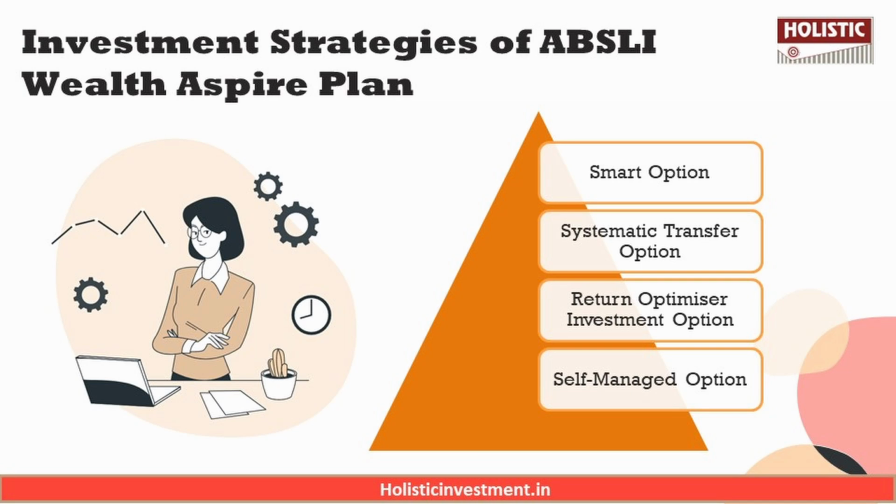So your basic premium is invested in the maximizer fund and it will be tracked every day for any gains. Then the gain from the maximizer fund, if it reaches 10% or more of the net invested amount, that amount equal to the appreciation will be transferred to the income advantage fund. So your gains are protected from future market volatility. So this is one investment option.